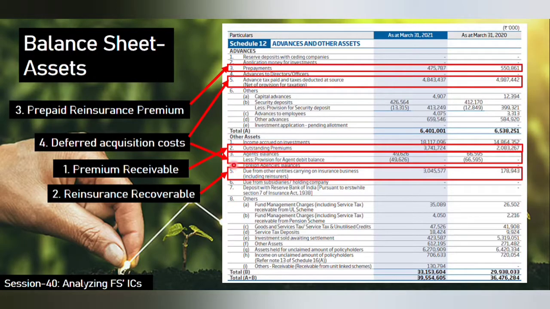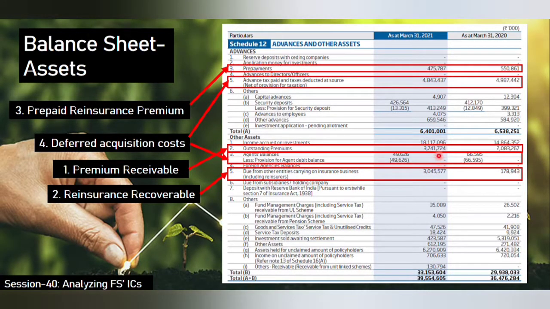Also, deferred acquisition cost includes agent balances. The agent balance here is 0. Sometimes this is plus and this is minus, so the total value is 0. Many times there may be a difference, so you will get some value here. Here it is 0, so we will mention it as 0.